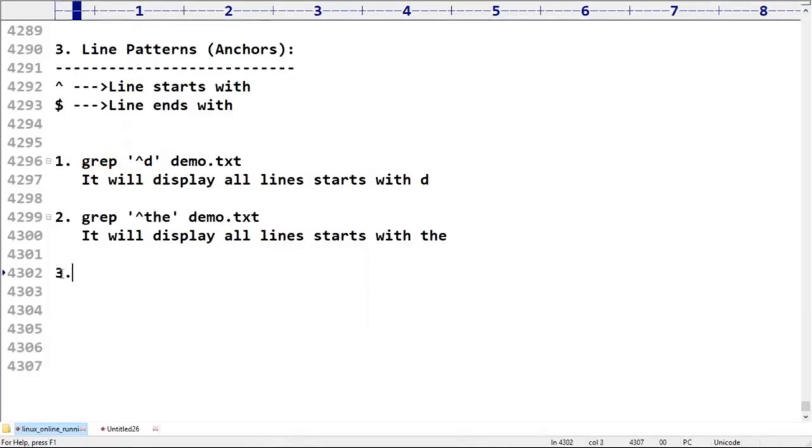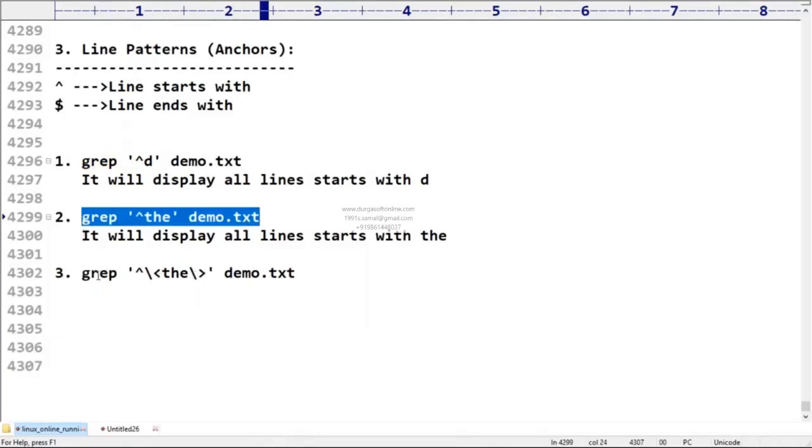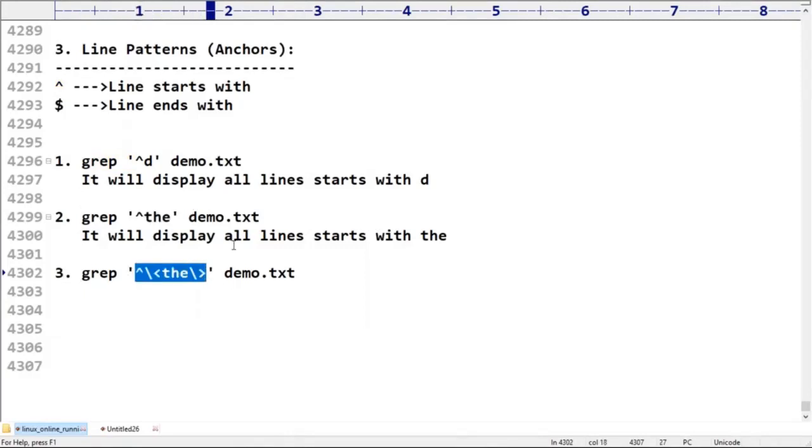Now I'm trying to take the same thing again. Observe carefully. Here my requirement is backslash less than, the, and after that backslash greater than. What is the difference between this one and this one? Both are starts with, but what is the difference? Anyone, can you please tell?